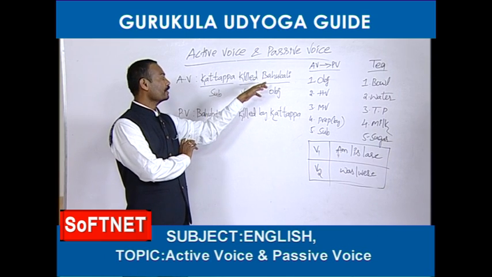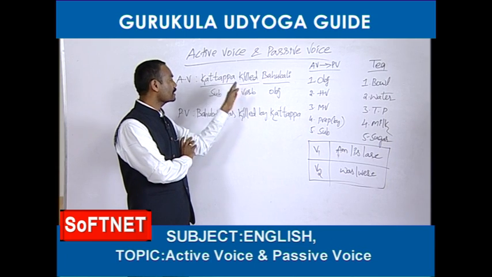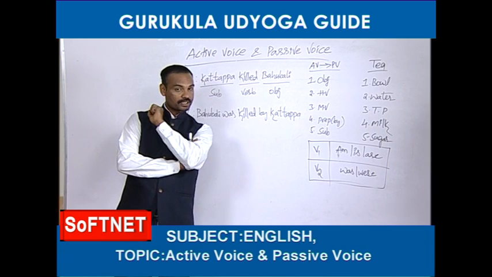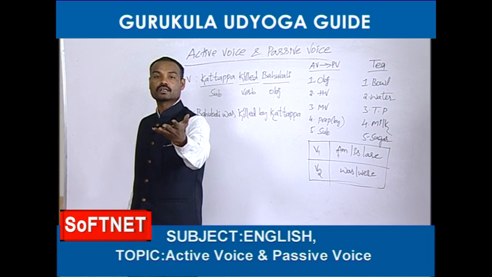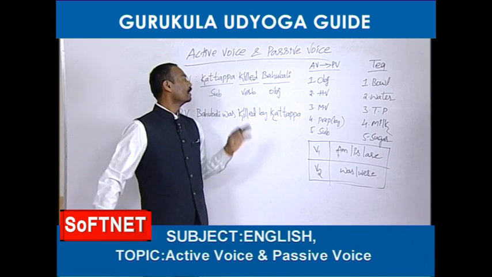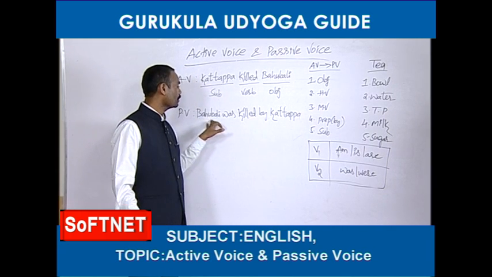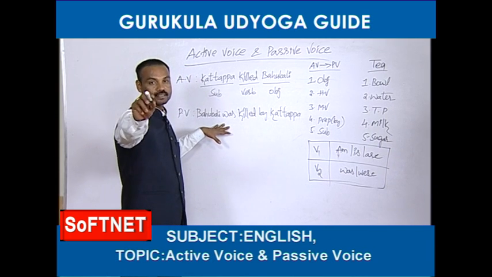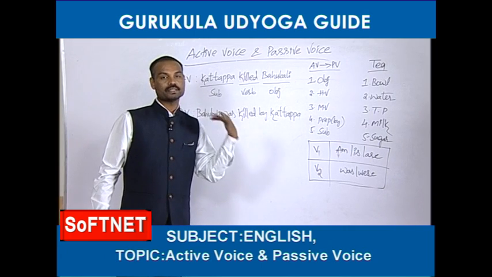So, a person who does the work is called the subject, and a person who receives the result of that work is called the object. Here, Bahubali is the object. See, here is a sentence: Bahubali was killed by Kattappa. This sentence has started with the object, so that is called passive voice.